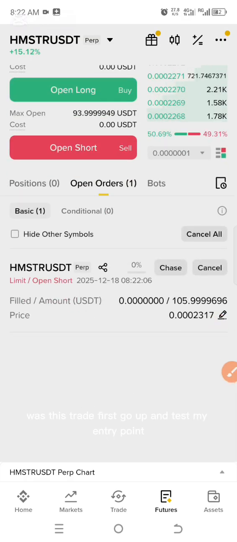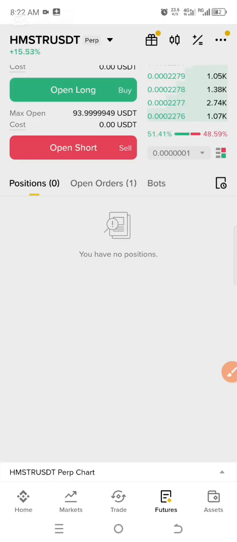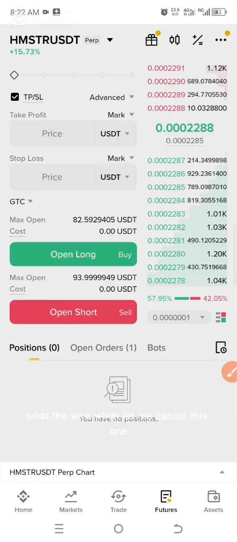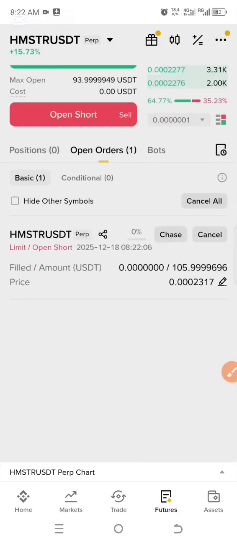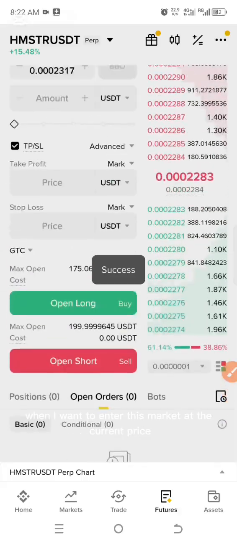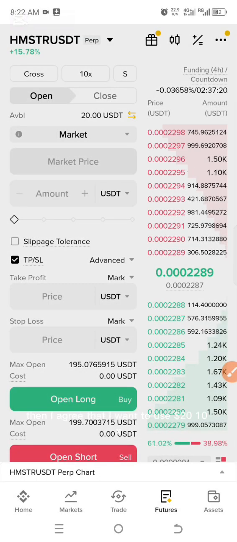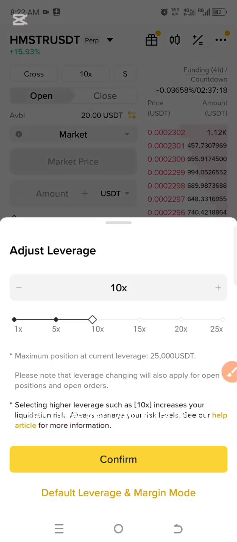Once this trade goes up and tests my entry point, which I set, which is 0.0002317, it will be executed and it will be in positions. Now let me cancel this one. When I want to enter this market at the current price, I'll come here on the limit, I choose market price, then I agree that I want to use 10x.